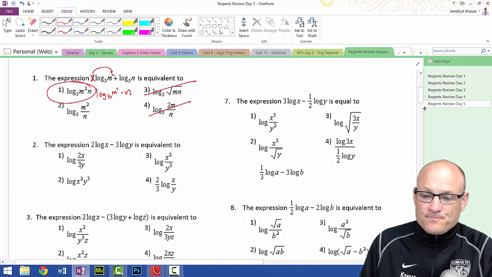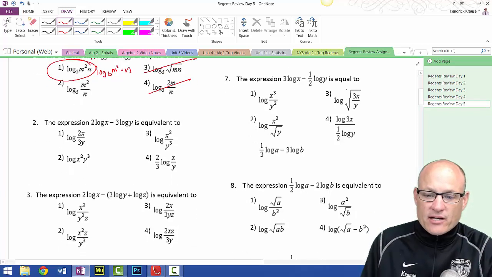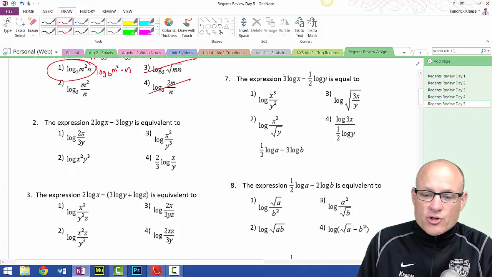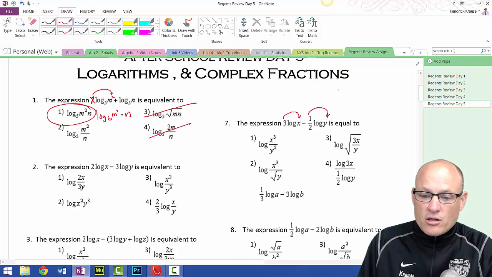Choice 1. I'm going to do them back and forth across. We're going to return the exponent. We're going to return the exponent. Well, then this becomes the log of x squared minus the log of y to the 1/2. But that means the square root of y.